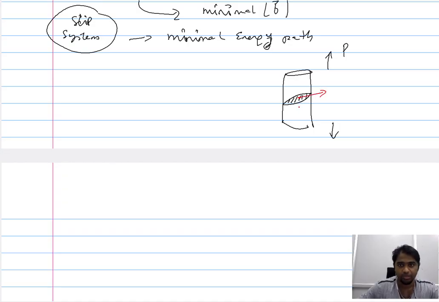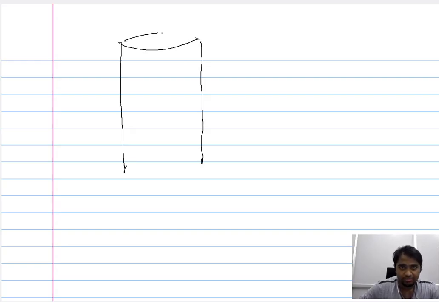So that means in a three-dimensional system, depending on the crystal structure, we can characterize the slip plane and the slip direction.